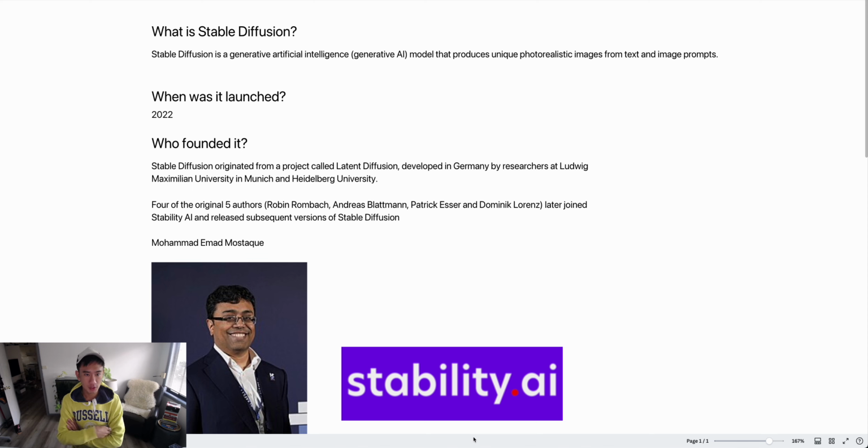So Stable Diffusion is a generative artificial intelligence model that produces unique photorealistic images from text and image prompts. When was it launched? 2022. Who was it founded by? So it originated from a project called Latent Diffusion, developed in Germany by researchers at Ludwig Maximilian University in Munich and Heidelberg University. 4 of the 5 original authors, Robin, Andreas, Patrick, Dominic, later joined Stability AI and released subsequent versions of Stable Diffusion.